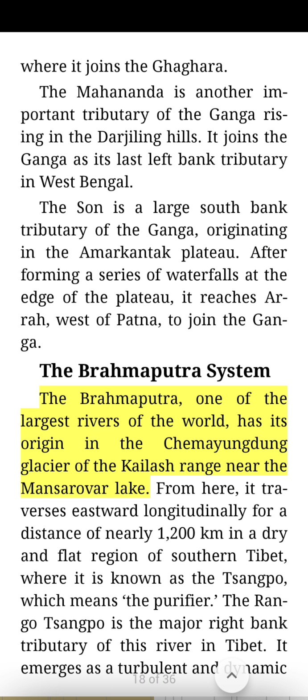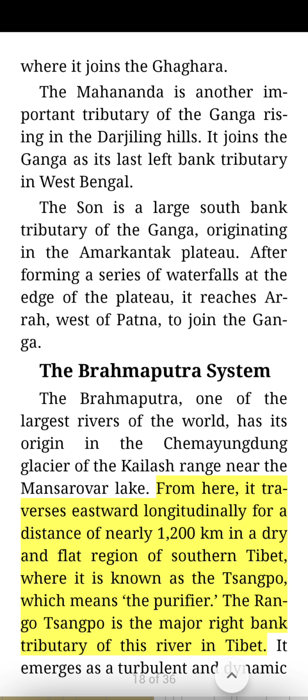The Brahmaputra, one of the largest rivers of the world, has its origin in the Chemayungdung Glacier of the Kailash Range near the Mansarovar Lake. From here, it traverses eastward longitudinally for a distance of nearly 1,200 kilometers in a dry and flat region of southern Tibet, where it is known as the Tsangpo, which means the purifier.